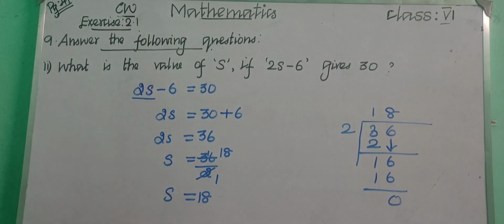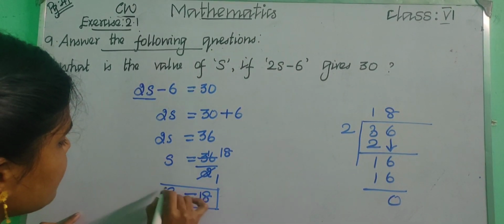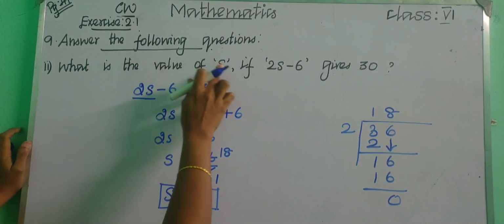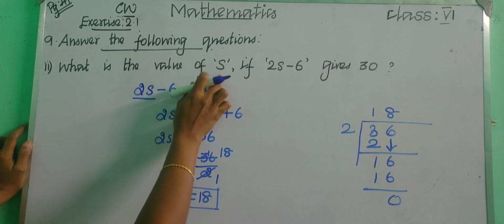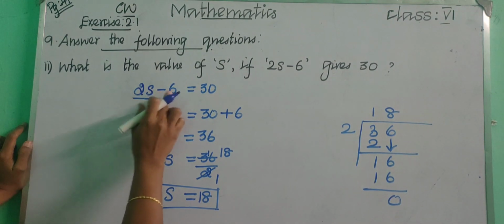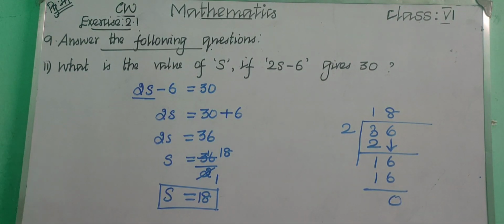S equal to 18. Okay, children, copy this in your classwork notebook. Simply what is given: we are going to find the value of S if 2S minus 6 gives 30. So 2S minus 6 equal to 30. We need to solve this algebraic equation and get the value of S. Is it clear, children?